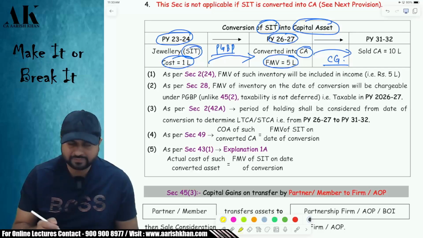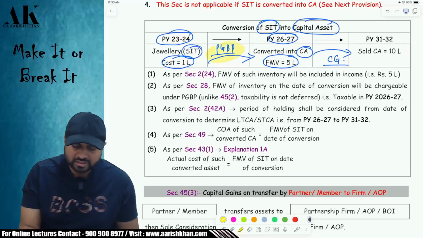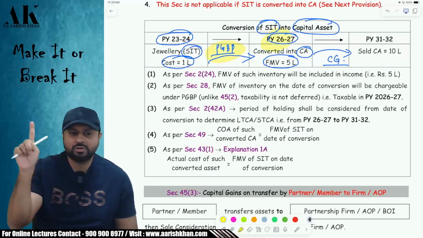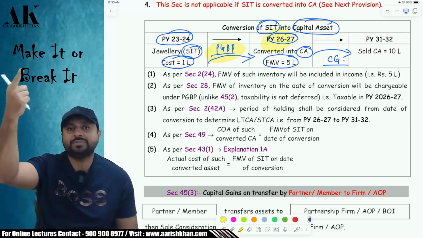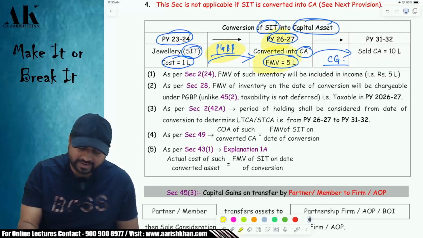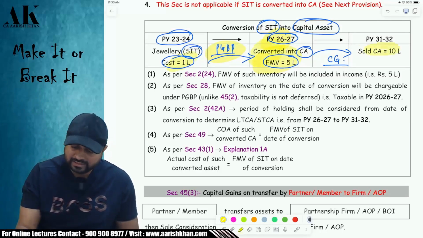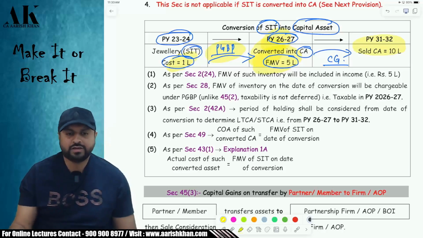Now listen carefully. One very important difference between this provision and the previous provision. Here you are going to pay tax in 26-27 only. There is no deferral allowed, unlike the previous section. Here you have to pay tax on 5 lakh minus 1 lakh today only, in 26-27. Be very careful. And you are going to pay tax in 31-32 on capital gains.